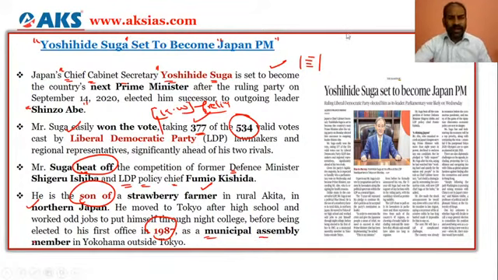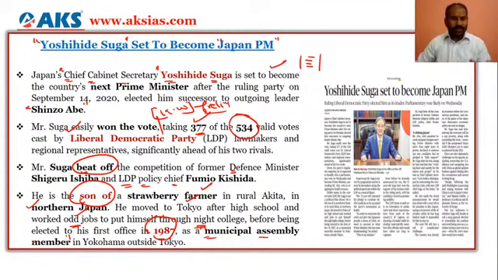So slowly from the farmer's family he has come to different levels, and he has done his schooling in Tokyo, and then he has taken up various odd jobs, and then he has studied in night college before he was elected into his first office, that is in the year 1987, as a municipal assembly member.